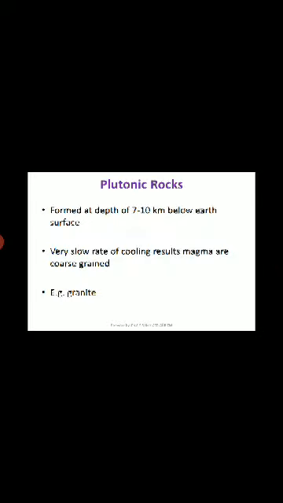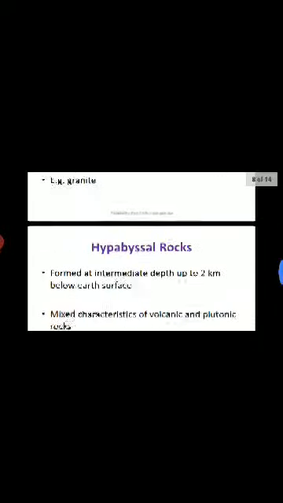The second type of igneous rock is plutonic rock, formed at a depth of 7 to 10 km below the earth's surface. It has a very slow rate of cooling, so the magma results in coarse grain. In the case of volcanic rock, it is fine grain, and in the case of plutonic rock, the texture is coarse grain. For example, granite.